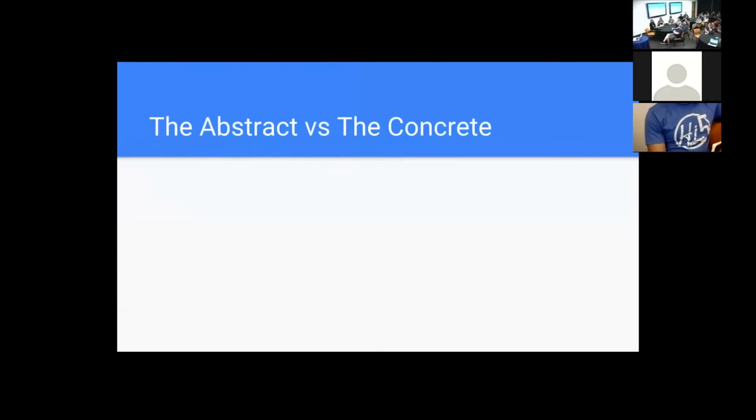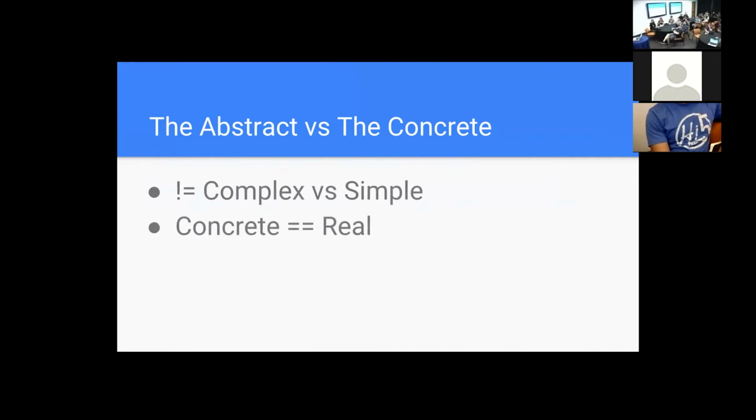Okay, first I want to talk about the abstract and the concrete. Before you get into the programming world, abstract and concrete very often kind of means simple and complex. I don't know why. That's the understanding I had of it for a while. Abstract and concrete in programming does not mean simple and complex, and it doesn't mean that anywhere else, too.